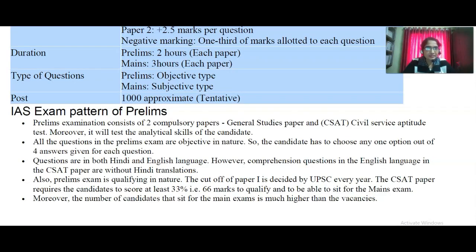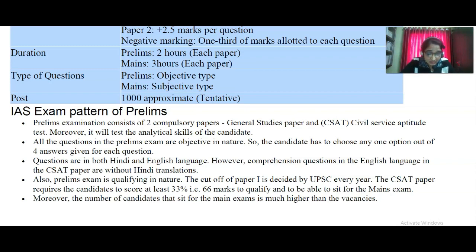What is the age limit of the candidate? A candidate must have attained the age of 21 years and must not be older than 32. You can write from 21 up to 32 years. That is the open category, and 6 attempts you can do. You cannot attempt every time, only 6 attempts to write the prelims exam or mains. Age relaxation is 5 years for SC/ST, 3 years for OBC, 3 years for defense service, and up to 5 years for ex-servicemen.